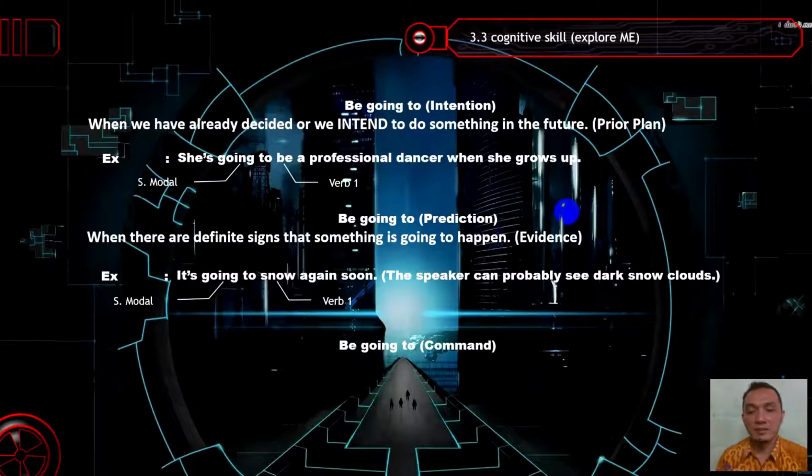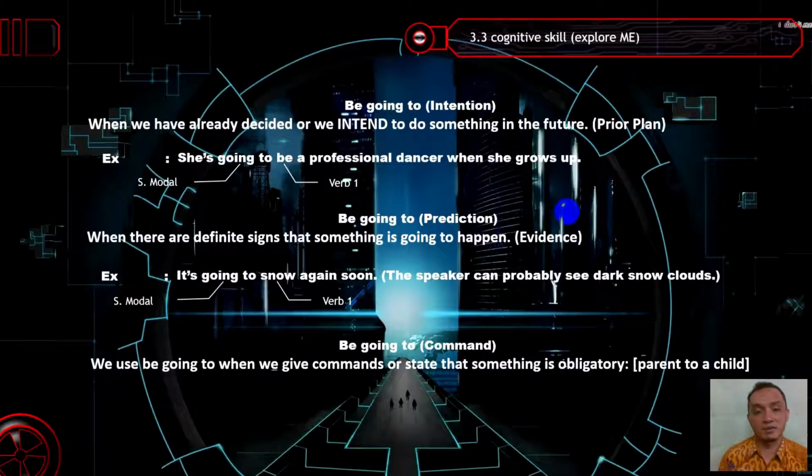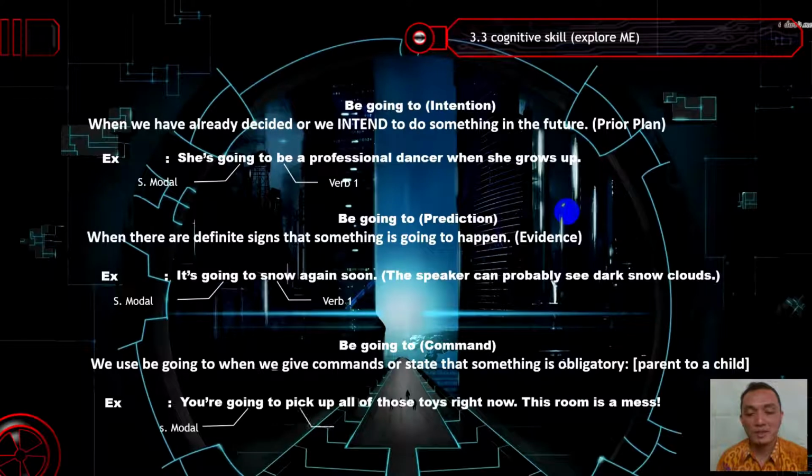Be going to, command. We use be going to when we give commands or state that something is obligatory, for example from a parent to a child, or an older person to a younger one. The example is, you are going to pick up all of these toys right now. This room is a mess. So this is an obligation of a child, who should do it when the parents ask him or her to make the room neat. This is an instruction, a command from the parents to their children.